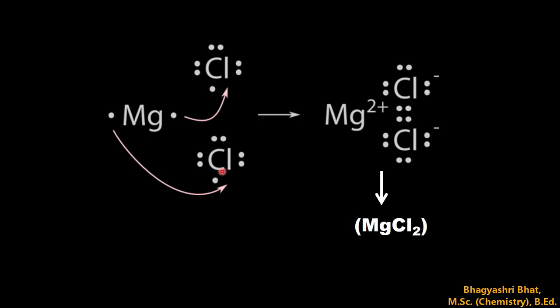They attain octet structure. Magnesium, after transfer of its two electrons to two chlorine atoms, turns into the magnesium ion, that is Mg2+. And each chlorine atom, by gaining one electron each, turns into a chloride ion. Since again there is formation of oppositely charged ions, they attract each other, come closer and form a new compound, that is magnesium chloride, which we can represent as MgCl2. One atom of magnesium combines with two atoms of chlorine. So it is MgCl2.